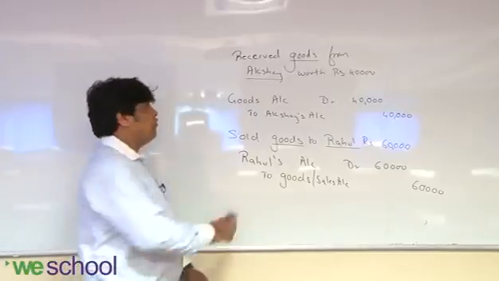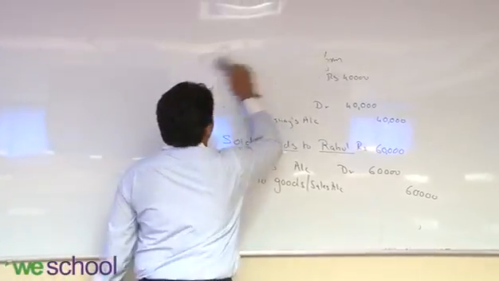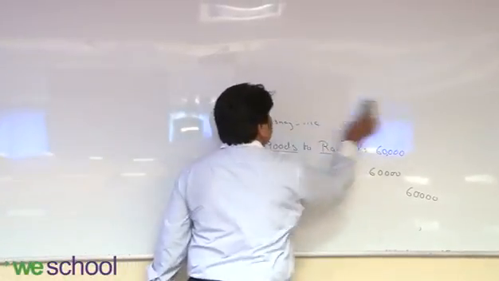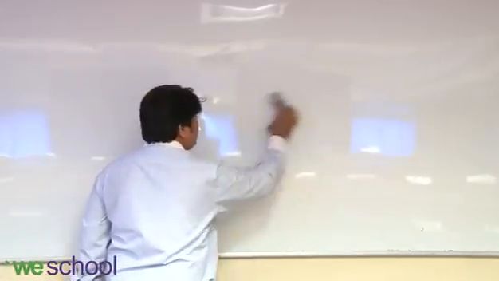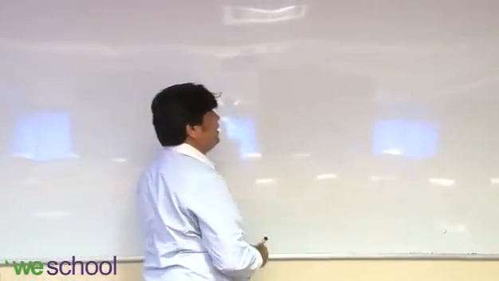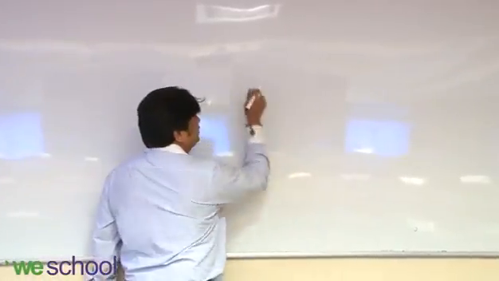So we'll move further. I will take a few more examples. Then we'll move on to the trial balance and then ledger, and from the trial balance we'll make a revenue statement. How the revenue statement is prepared.